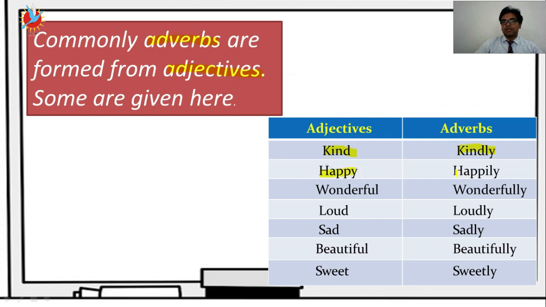Happy, happily. Wonderful, wonderfully. Loud, loudly. Sad, sadly. Beautiful, beautifully. Sweet, sweetly. So what I am doing here, I am just adding ly. At the end of every word you will find ly.